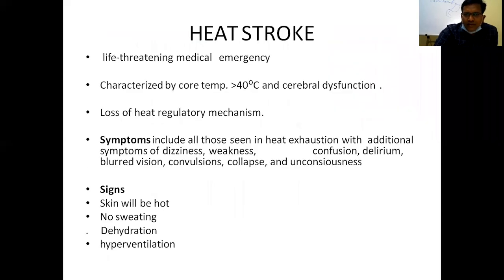Heat stroke is a life-threatening medical emergency. There are two types of heat stroke: exertional and non-exertional. Exertional heat stroke is due to vigorous exercise or exposure to a hot, humid environment. Non-exertional heat stroke usually occurs in young adults and elderly people due to heat waves.